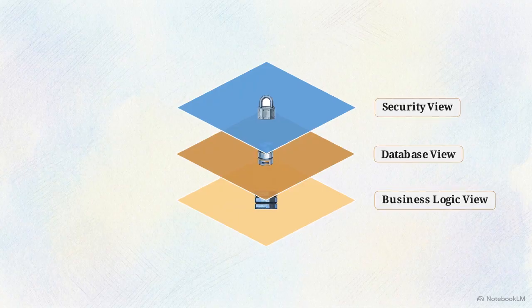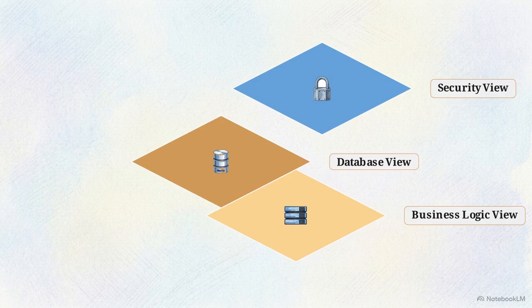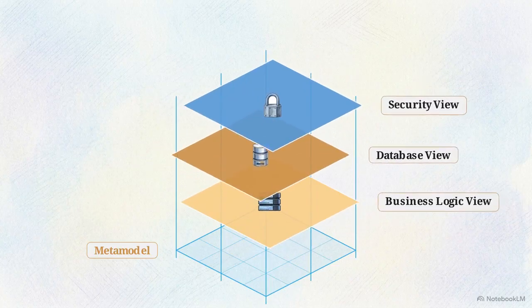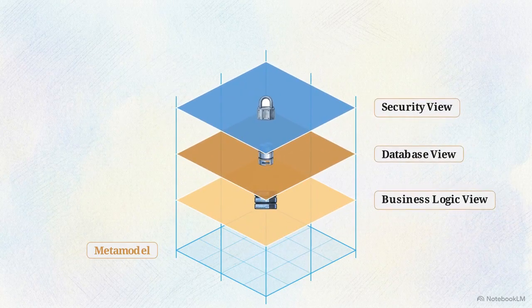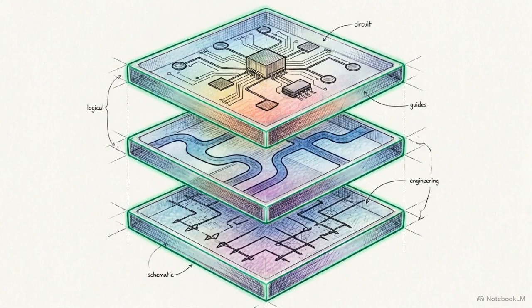However, having different engineering teams work on isolated views creates a risk of logical contradictions. To prevent this, the standard requires a metamodel. A glowing grid materializes underneath, projecting vertical lines that snap components across the security, database, and business logic views into perfect alignment. This grid enforces consistency, serving as the digital thread holding the architecture description together. Elaboration validates the structural integrity of the blueprint, resolving contradictions before any code is written.